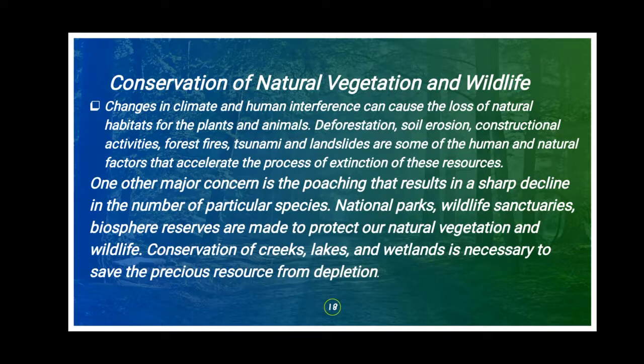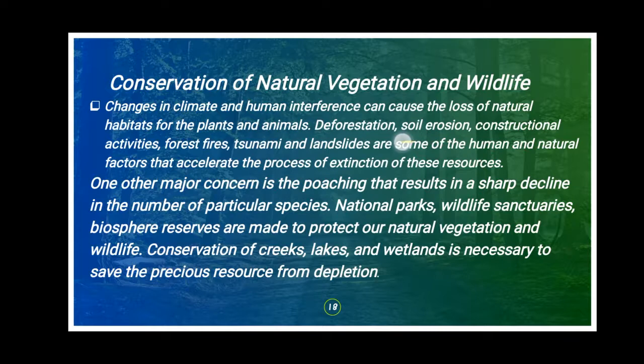Next, conservation of natural vegetation and wildlife. So how can we conserve them? First we'll see the changes in climate and human interference that changed the natural vegetation and wildlife. Like deforestation: most of the forests are getting damaged, getting vanished. Because of that, much natural vegetation and wildlife is destroyed.